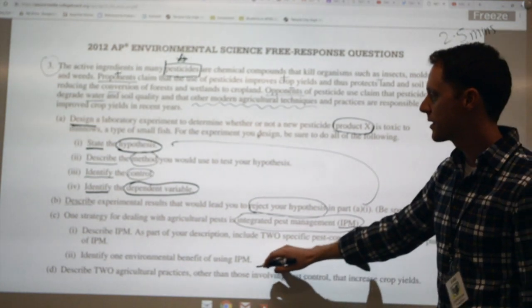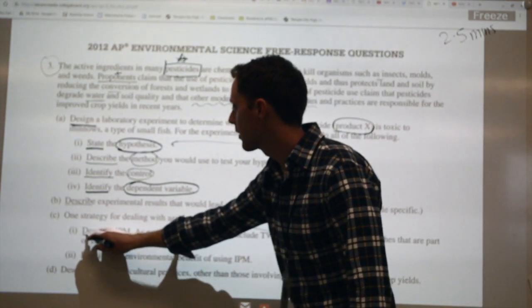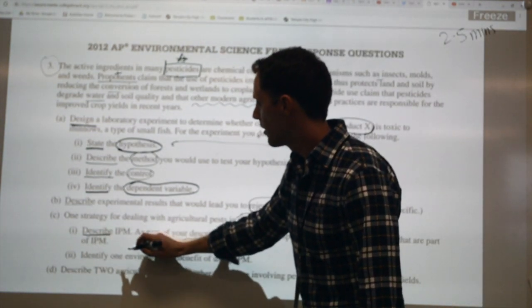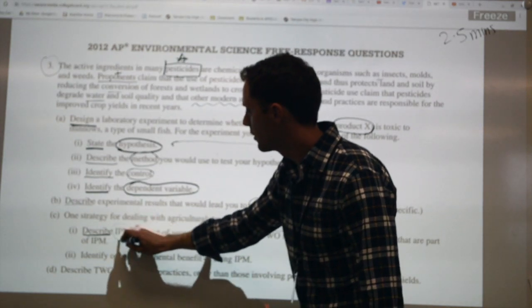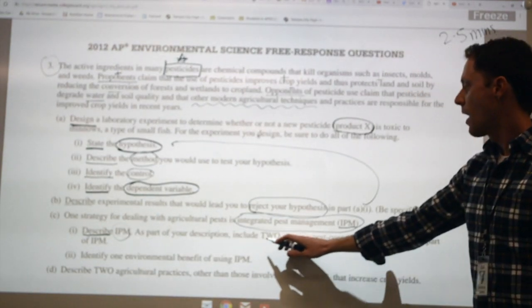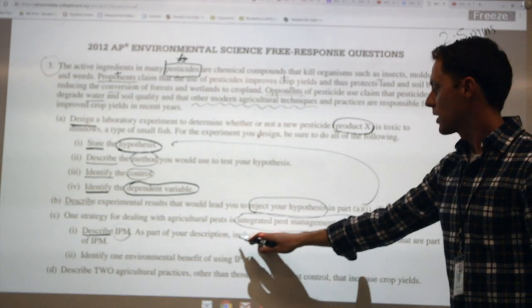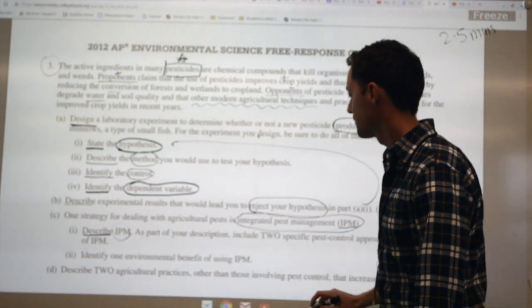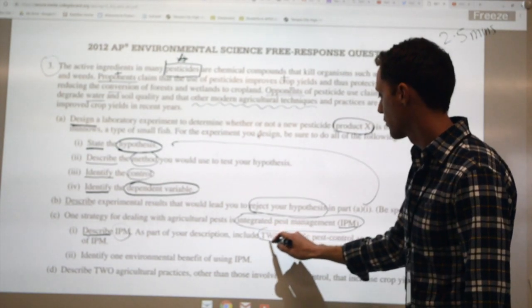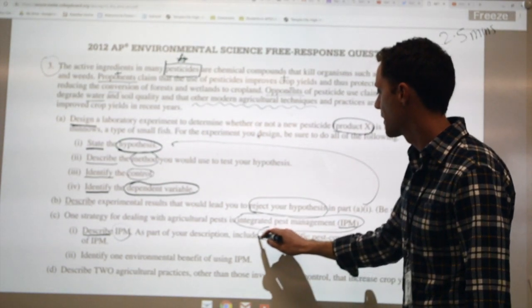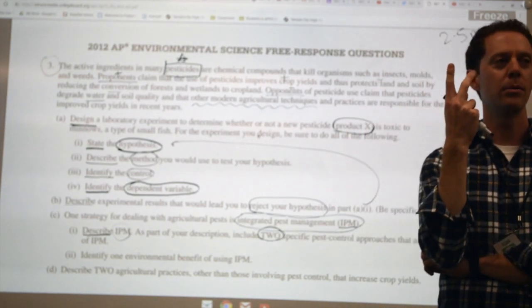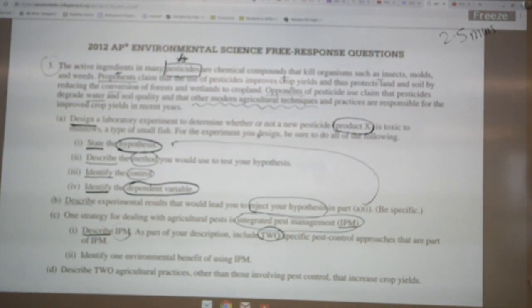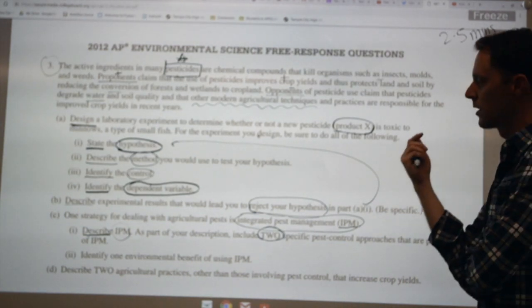Okay, part 1 says describe IPM. So again, I'm going to underline my action word, circle my keyword, describe IPM. As part of your description, include 2 specific pest control approaches that are part of IPM. So we're going to circle 2 just so I have a mental note knowing that this part I need 2. Not 1, but 2 different parts that are specific to IPM.